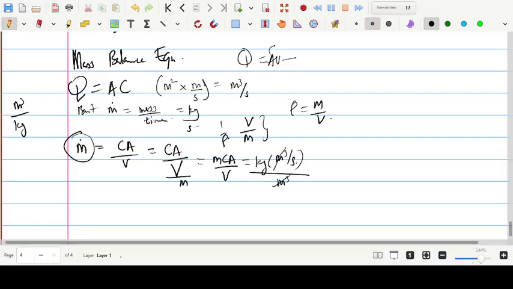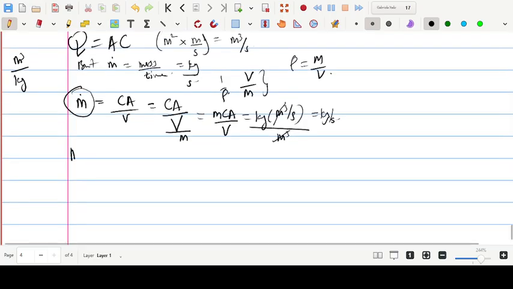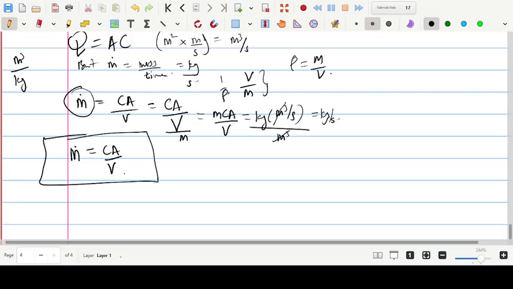This cancels this, and finally you have kilogram per second. So this formula is very important. Your mass flow rate is equal to CA over specific volume. I repeat, CA over specific volume, knowing that your specific volume is the inverse of density.